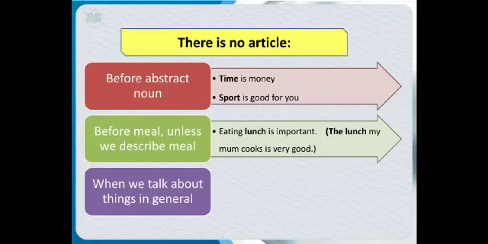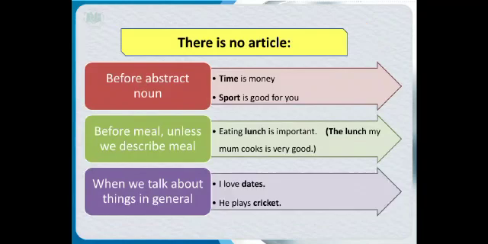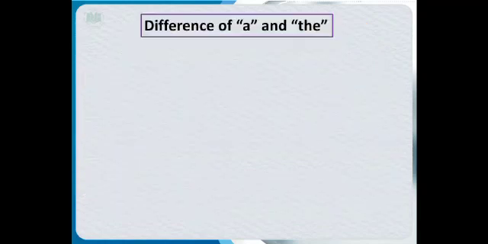When we talk about things in general, I love dates. He plays cricket. So here we are not going to use the or any article with dates or cricket. What is the difference between a and the?